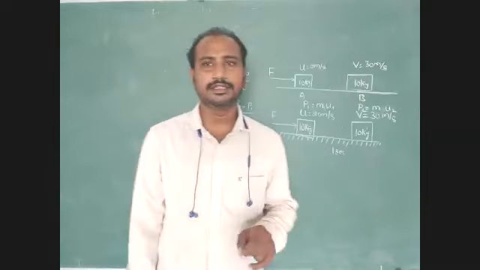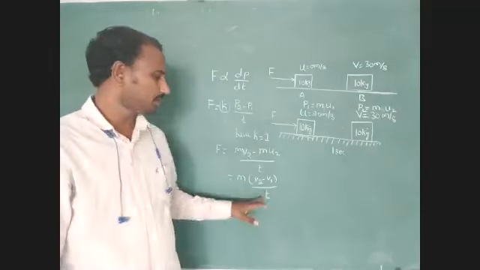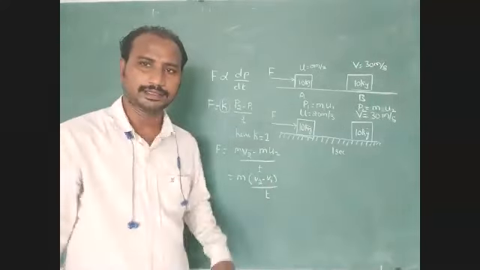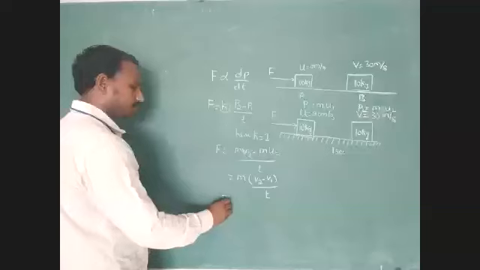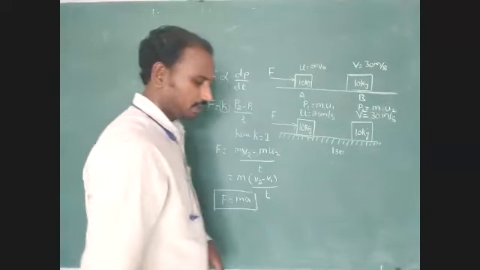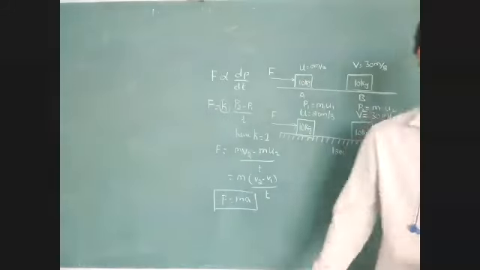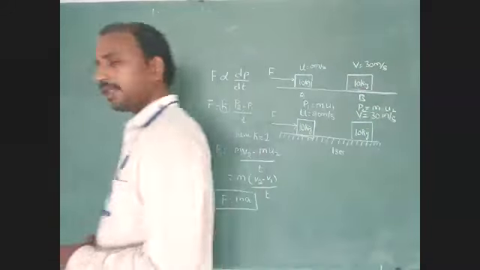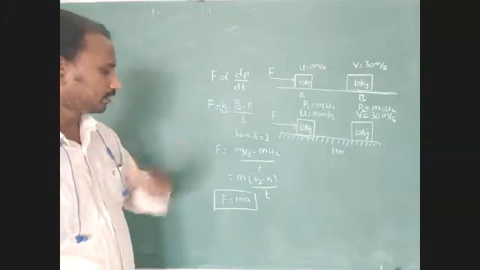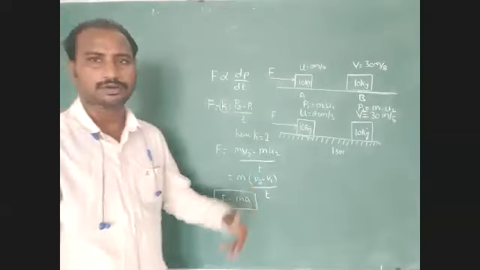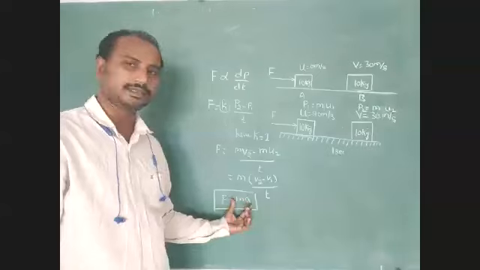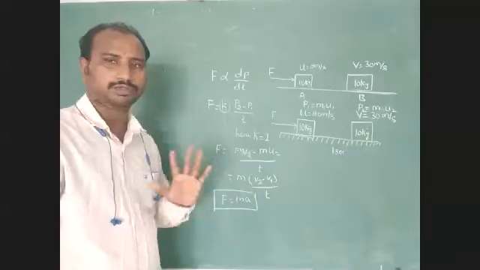Already I explained this point for you. The rate of change of velocity is called acceleration. Just identify this point: F is equal to m into acceleration. Already I explained this formula for you, derived this formula in the previous class. So Newton's second law derived that formula: F is equal to mass into acceleration. The product of mass and acceleration is called a force only.